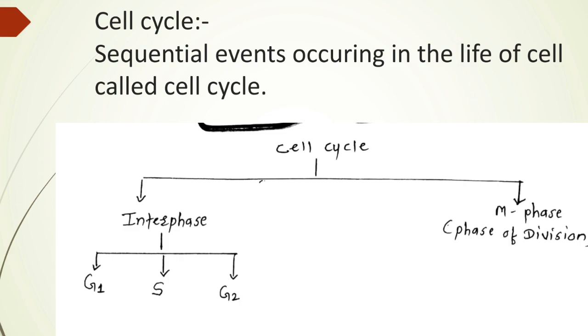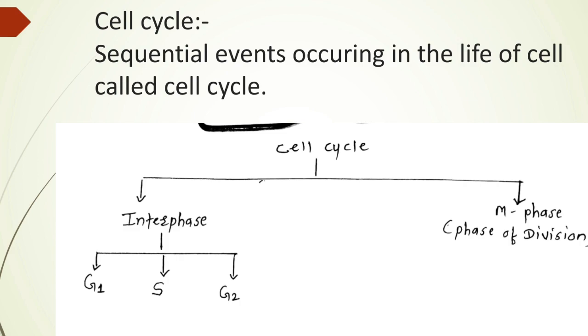The cell cycle is divided into two parts. The first part is the interphase and the second part is the M phase. All the sequential events occurring in the life of a cell are studied under these two headings.